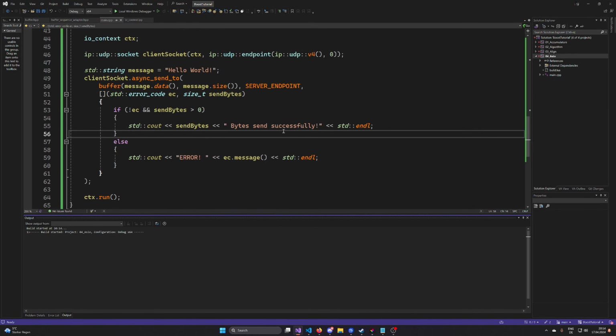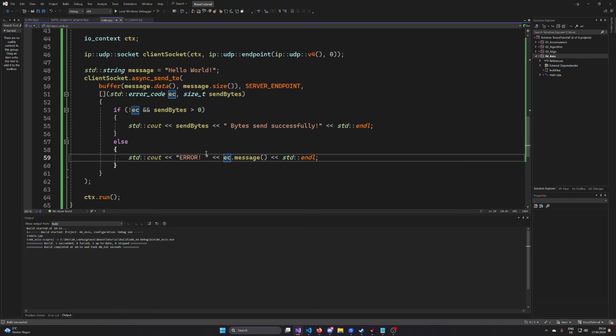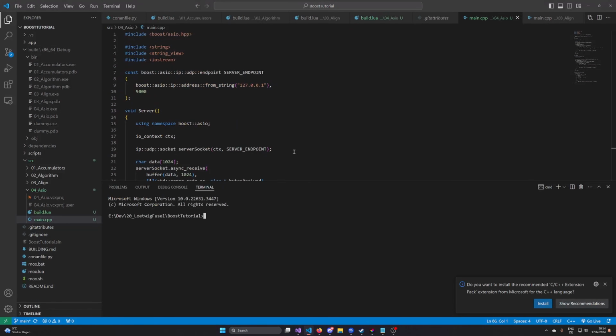Let's quickly hit Ctrl+Shift+B to compile the code. I hope it compiles so that I didn't make any mistake. Yeah, it compiles. This looks good. And then let's actually start and try out our code.